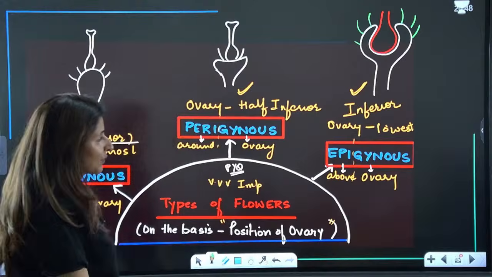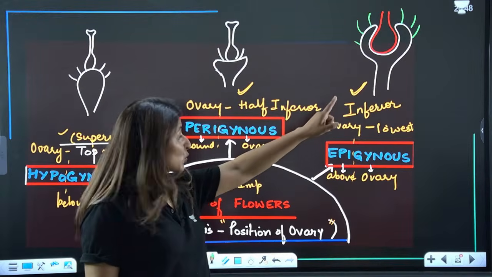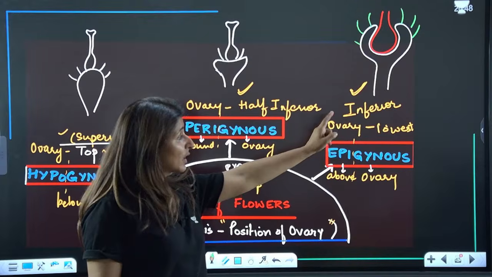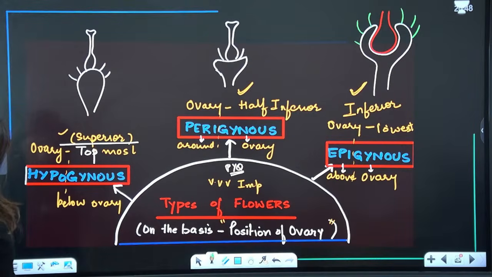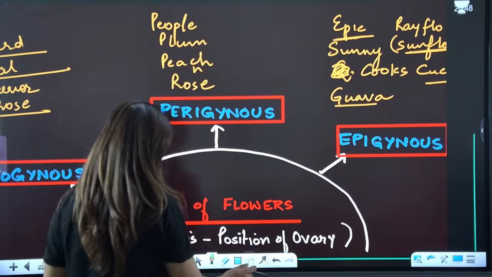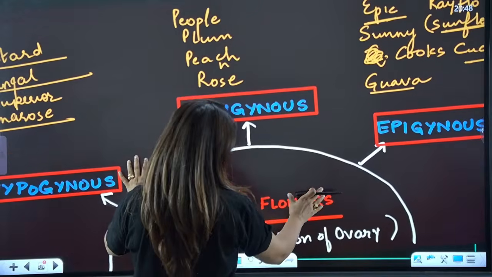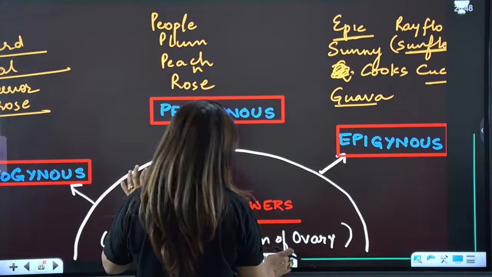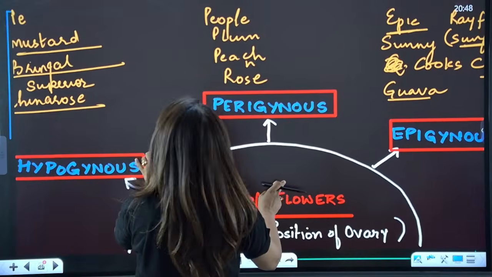Point clear? So in epigynous flowers, the ovary is holding the lowest position, therefore the ovary is inferior in nature. Please tell me these points are clear to all. And now the most important part of this topic, which is learning the examples. Yes, guys.